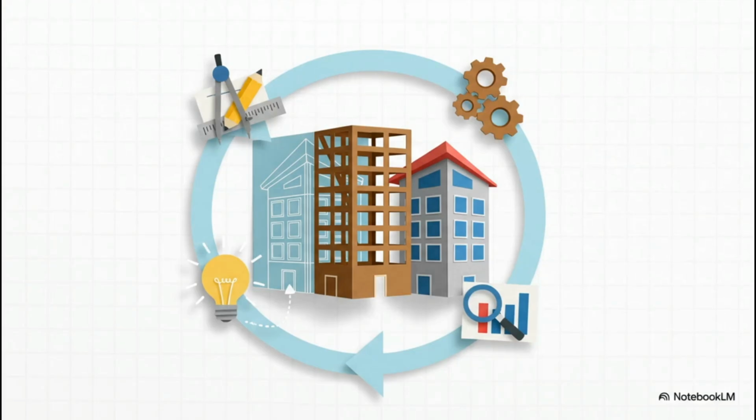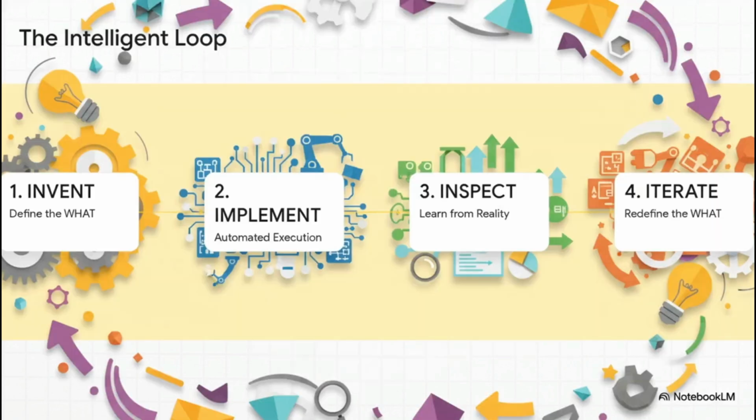Now, try not to think of Agiloop as just another tool. Think of it as a super smart architectural firm. It doesn't just build your house. It works with you to design it, then it builds it, then it measures how people actually use it, and then it uses that real data to make the house better over time. So how does it do all that? Well, this is the secret sauce right here.